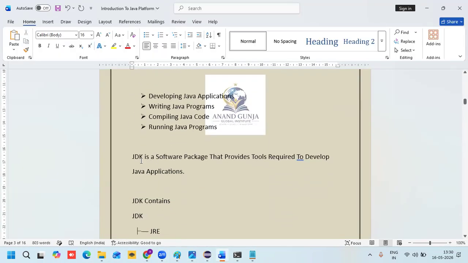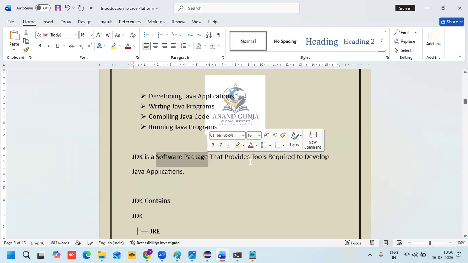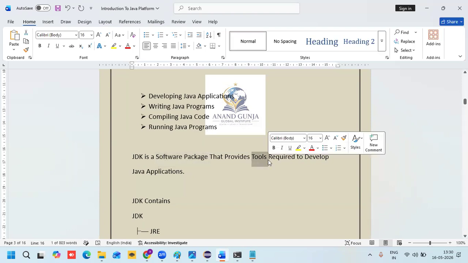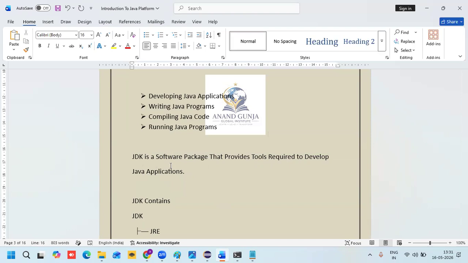So JDK is a software package that provides tools required to develop Java applications. It provides some kind of tools. What are the tools required to develop an application? I will show you, and you will get very much clarity about the JDK. JDK stands for Java Development Kit. It's a software package used to provide the tools required to develop an application.